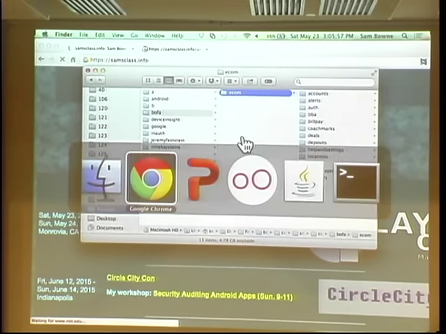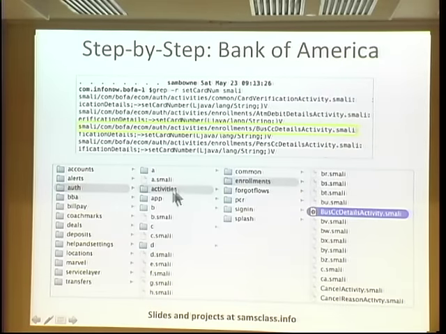So anyway, I think I'll just stick to the slides for this one. So you see the enrollments. Here's the file, business credit card details activity. That's the one I found that handles credit card numbers, and I thought those might be fun to steal.